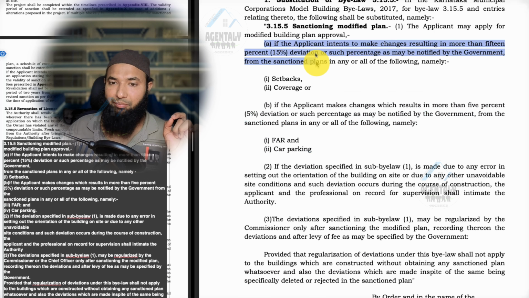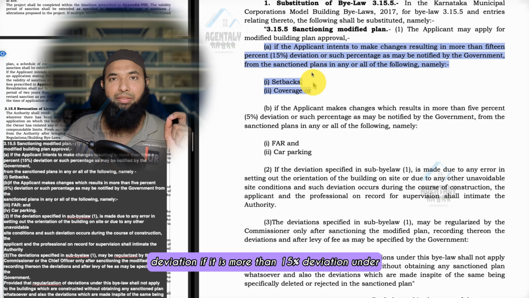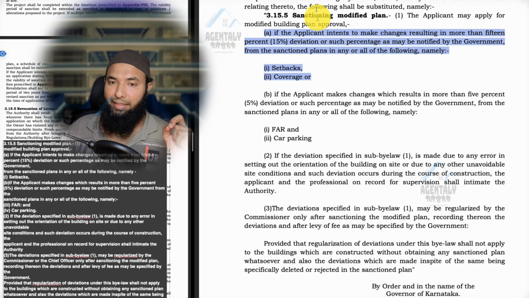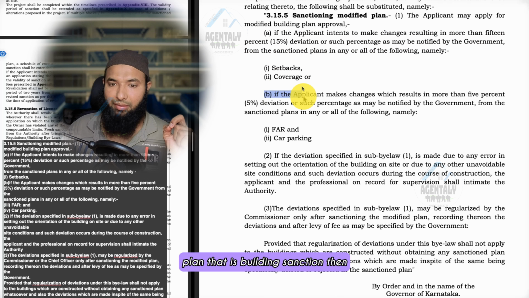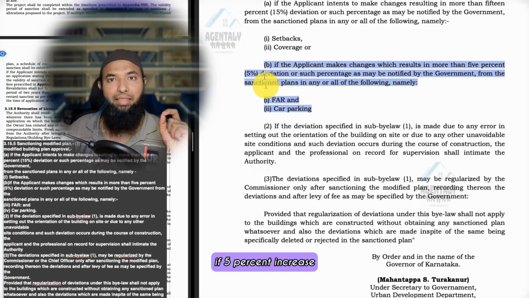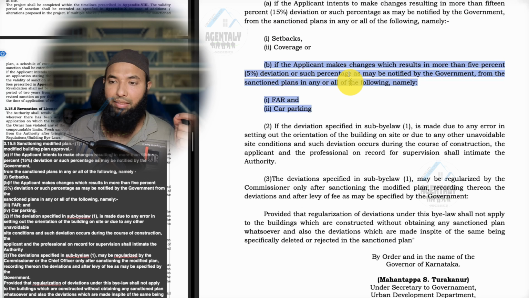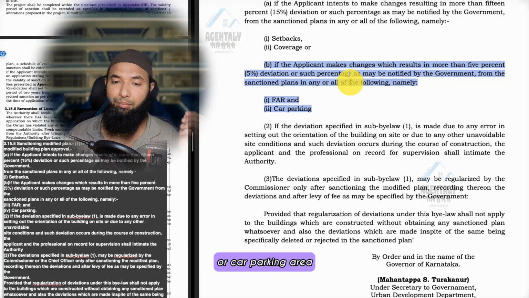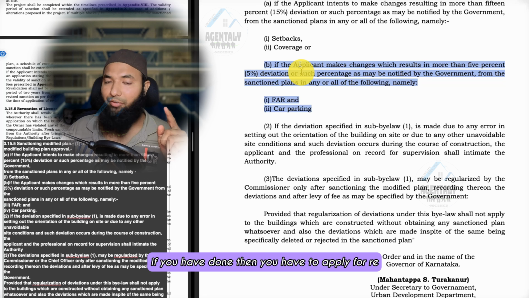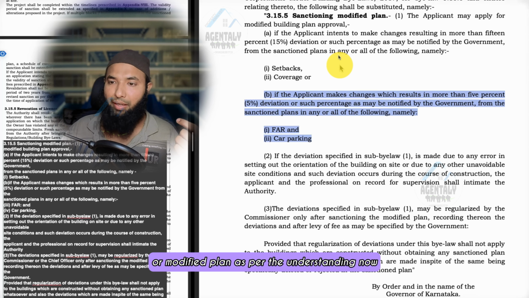First point is 15% deviation. If it is more than 15% deviation under setback and coverage, then you have to apply for a modified building plan, that is, building sanction. Then if there is a 5% increase or more than 5% deviation in FAR, floor area ratio, or car parking area, then you have to apply for re-sanctioning or a modified plan as per the understanding.